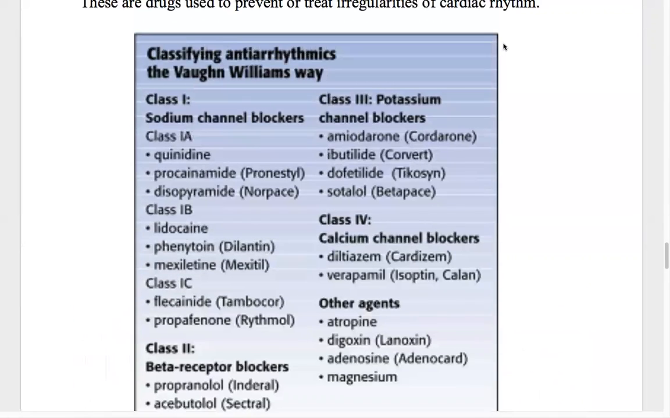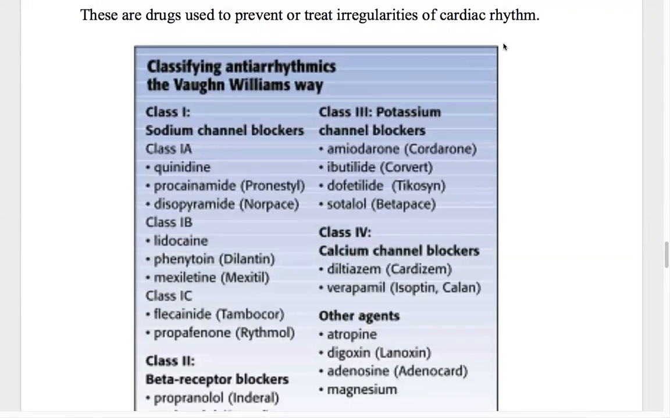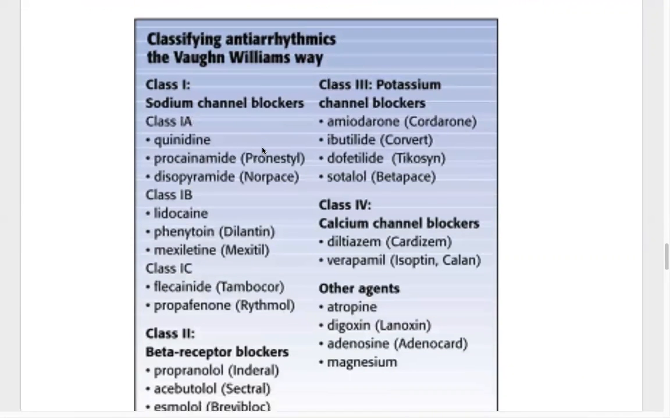Now, what are these agents? They are mainly classified into four types. The first one is sodium channel blockers, that is class 1, also called membrane depressant drugs or membrane stabilizing agents. Class 2 is the beta receptor blockers or beta blockers. Class 3 is the potassium channel blockers, and class 4 is the calcium channel blockers. Okay, so these are the classification of anti-arrhythmic agents.